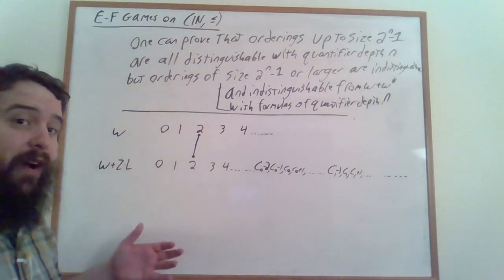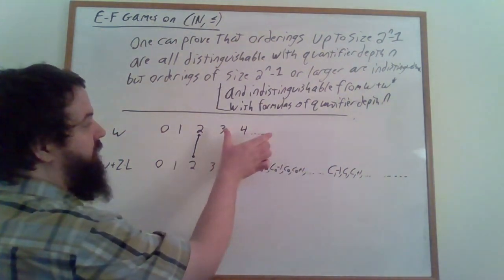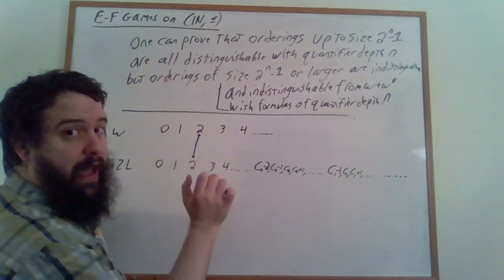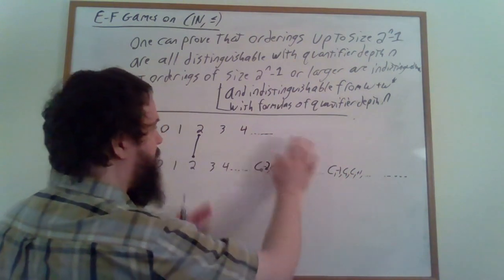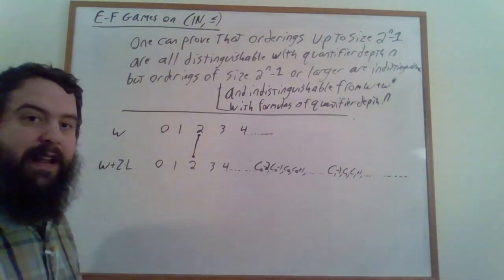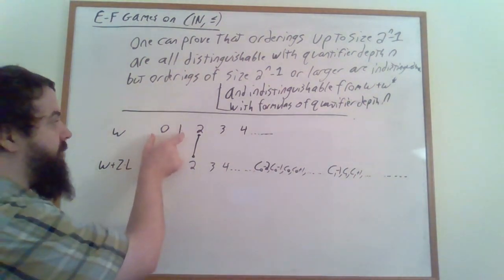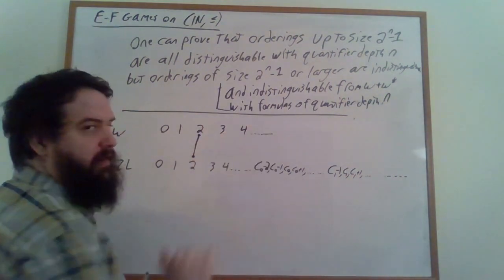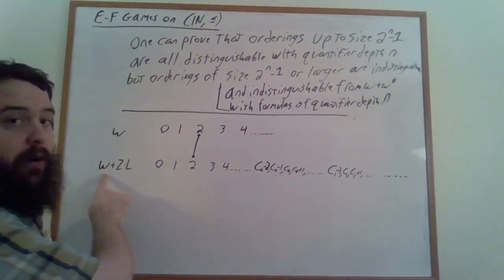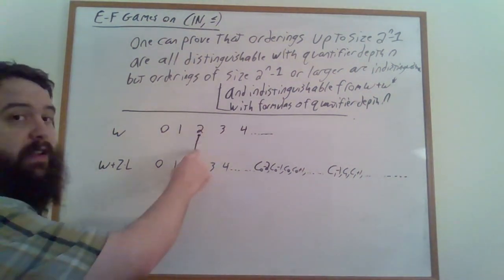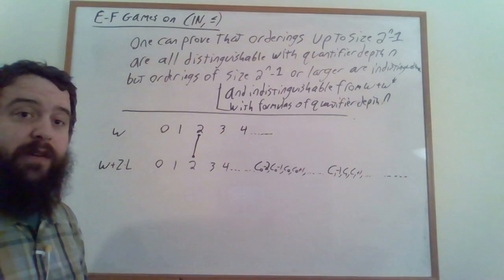Spoiler hasn't made any progress whatsoever, and we can use our inductive hypothesis to tell us that Duplicator can last the remainder of the game, the remaining n-1 turns, on this side of the game board as well. And again, it doesn't make sense for Spoiler to split their attention between the left side of this matching and the right side of this matching. Similarly, if Spoiler plays at one of these points in the omega part of the woozle, then Duplicator can just match it to the corresponding point in omega. And again, we have the same sort of situation.